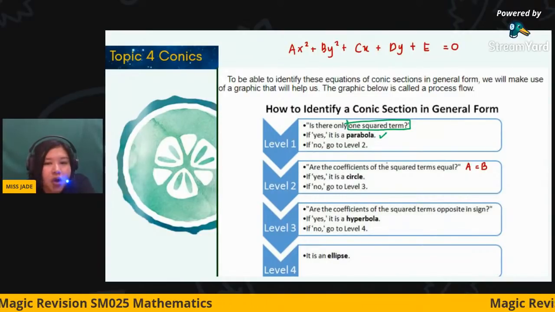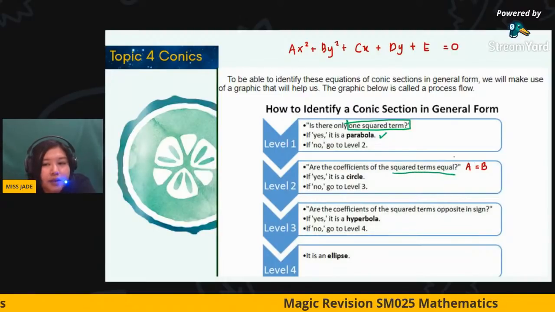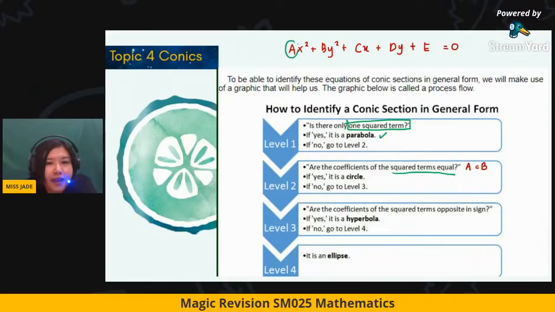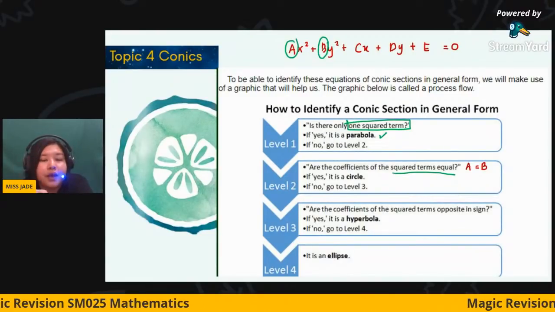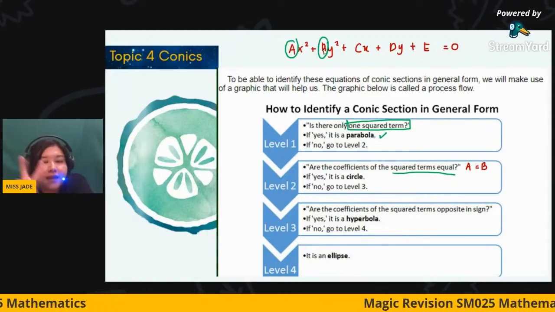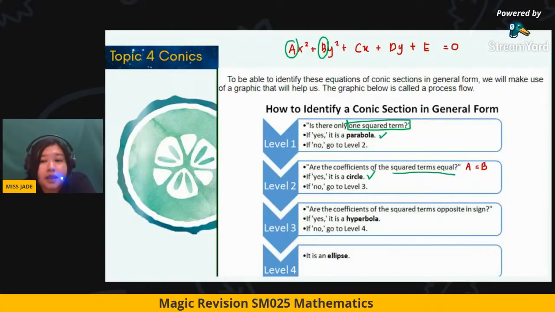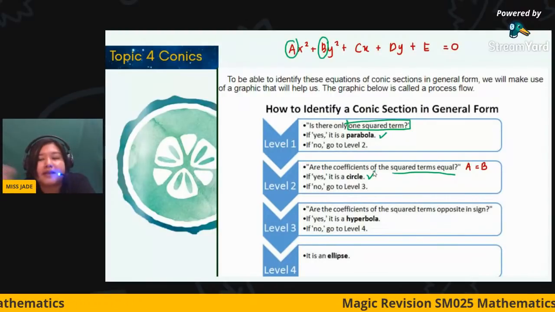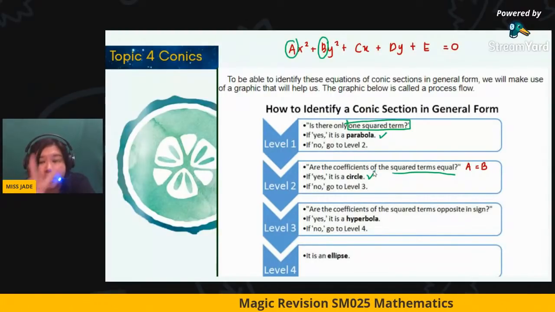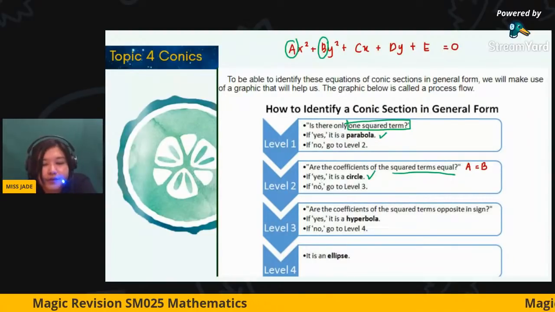Are the coefficients of the square terms equal? Equal square terms refers to the values of a and b being equal, such as 2 with 2, or 1 with 1. If the values are the same, then it will be a circle. For example, x squared plus y squared plus 4x plus 7y plus 7 equals 0. It is controlled by the x squared and y squared. If they are different, then we proceed to this.